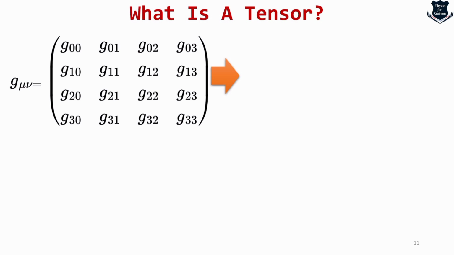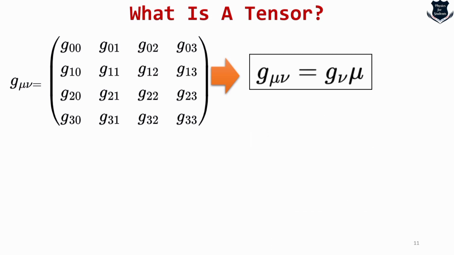This is what is called a metric tensor. What is a metric tensor? For the time being, let us understand that the metric tensor measures the causal structure of space-time, and is a central element in Einstein's General Relativity. Here, the metric tensor is symmetric. That means if I change the subscript from g mu nu to g nu mu, it will be the same.